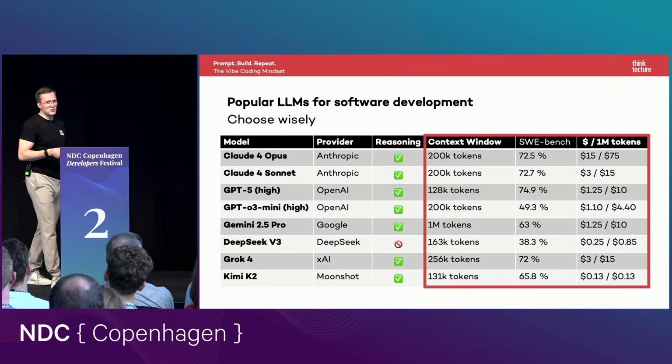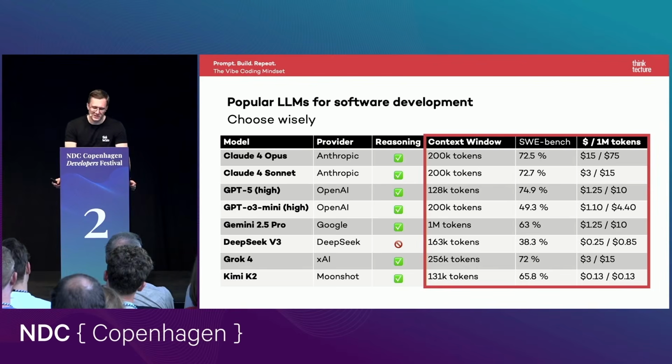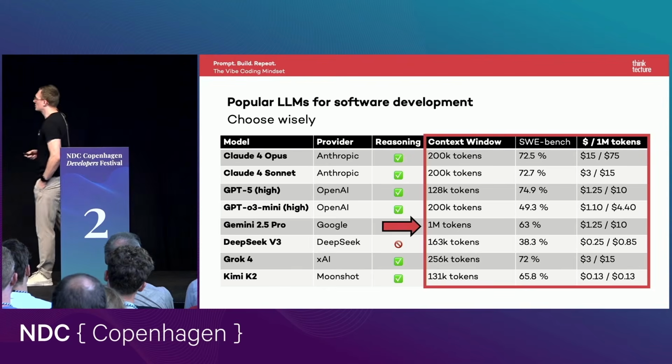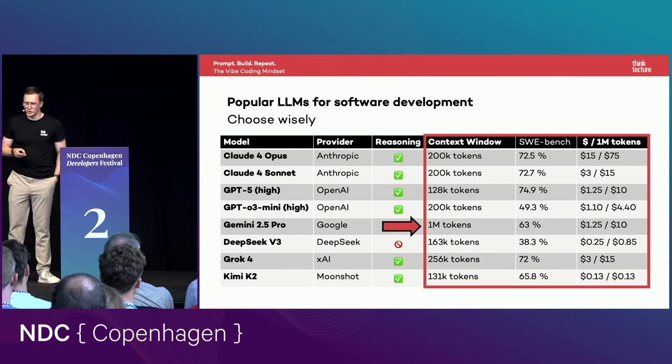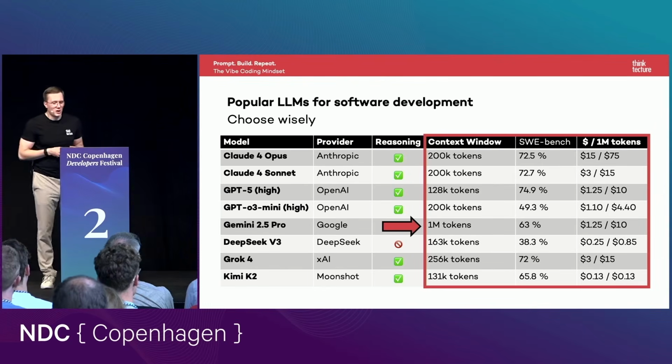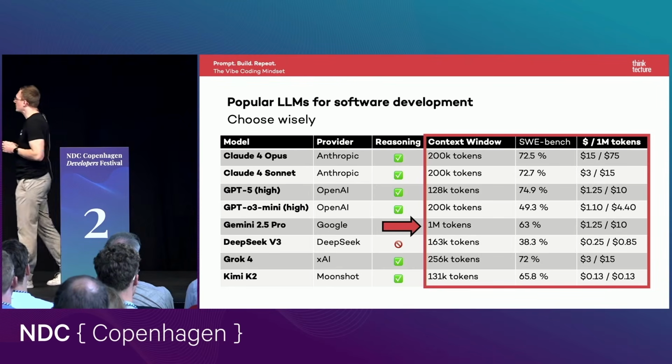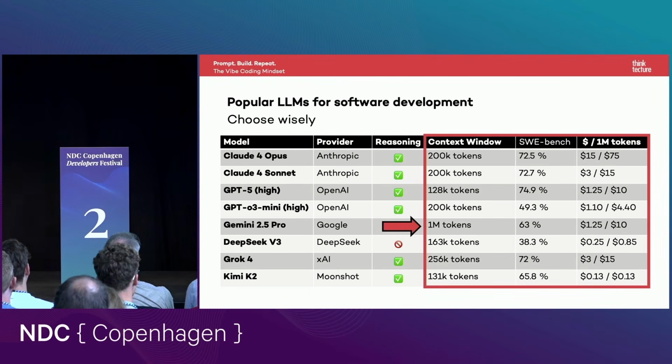So you have to take a closer look in which tool you are using. So currently, it's not that easy to oversee how many tokens you can pass to an LLM. But I tried to simplify it here on this slide. So when you want to put a lot of data into an LLM, normally I'm using the Gemini 2.5 Pro model.